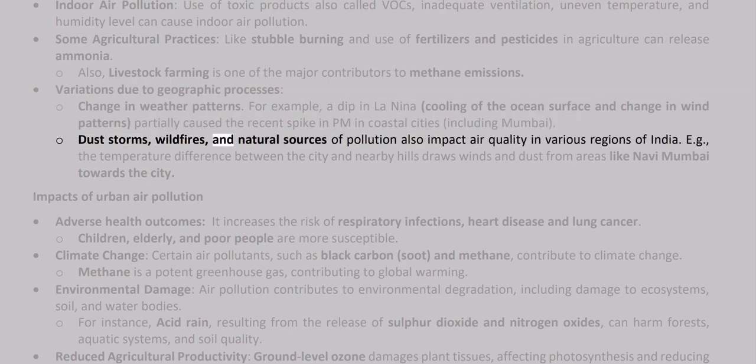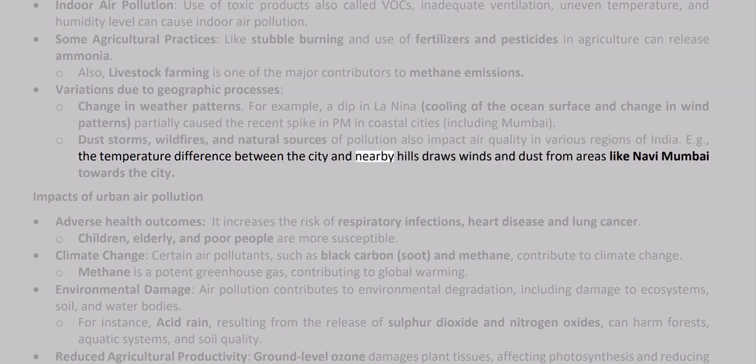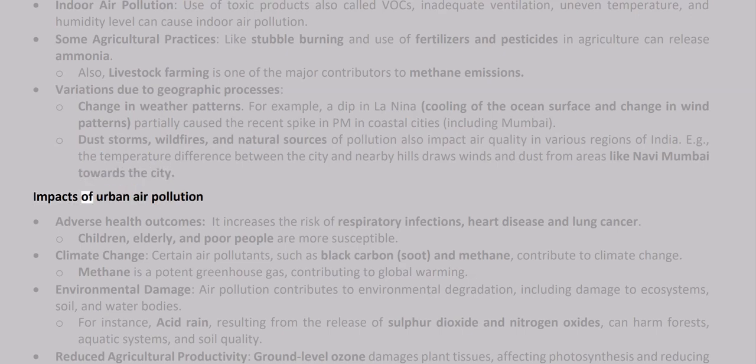Dust storms, wildfires, and natural sources of pollution also impact air quality in various regions of India. E.g., the temperature difference between the city and nearby hills draws winds and dust from areas like Navi Mumbai towards the city. Impacts of urban air pollution.